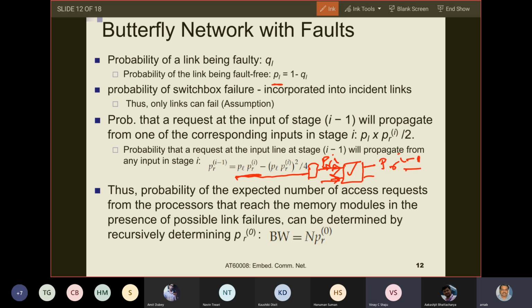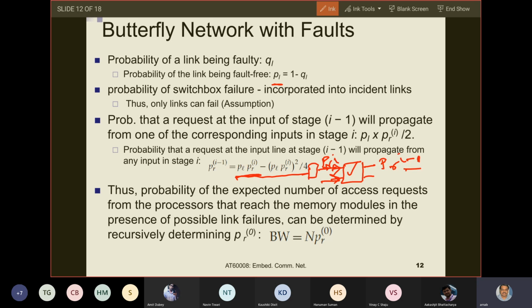This PL is incorporating all the link failures, or there is just one link failure? One link failure. Yes, one link failure. Okay, fine, sir.